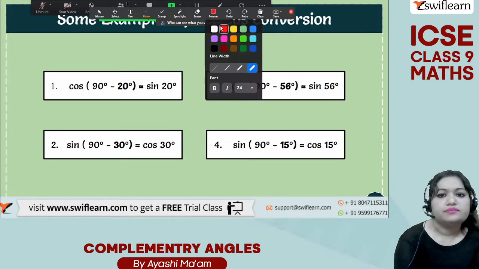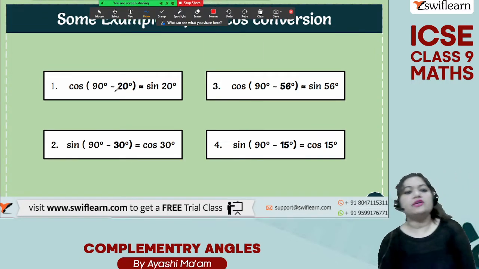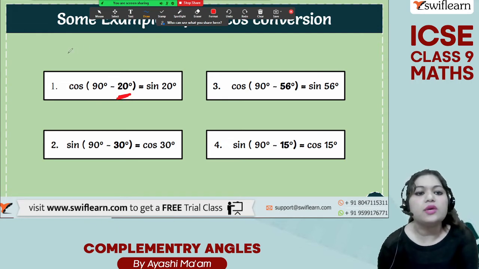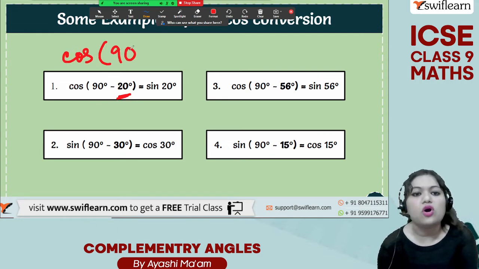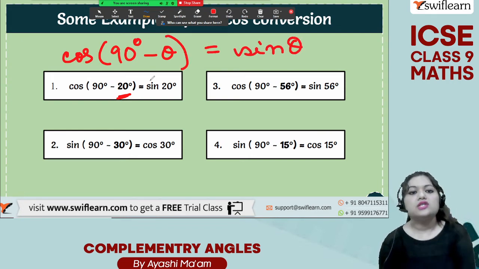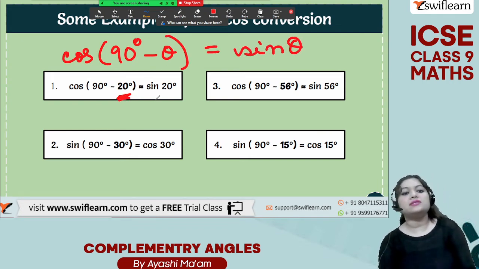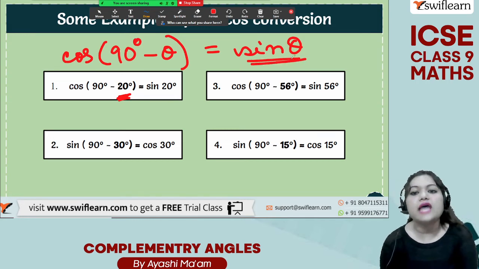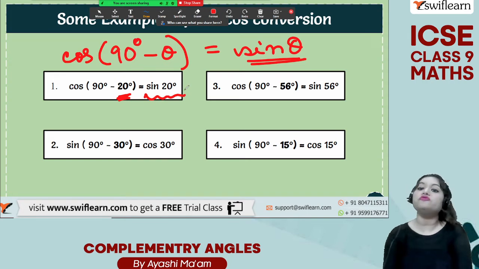Now similarly, see, some examples are given. So if you do cos 90 degree minus 20 degree, so this is our theta, right? We know that cos 90 degree minus theta is equal to sine theta. So 90 degree minus 20 degree, this is our theta, that will be equal to sine theta. And what is our theta? 20 degree. So this is equal to sine of 20 degree.